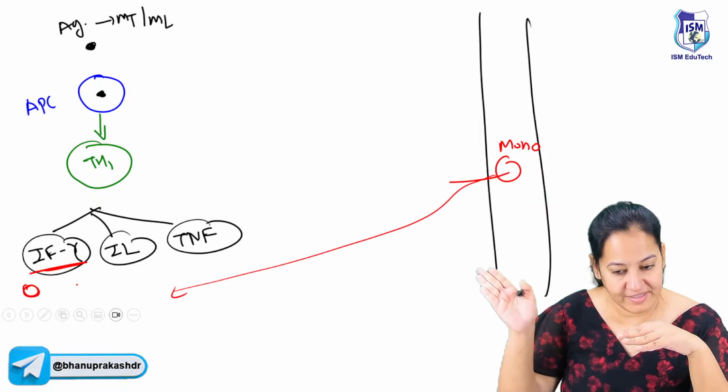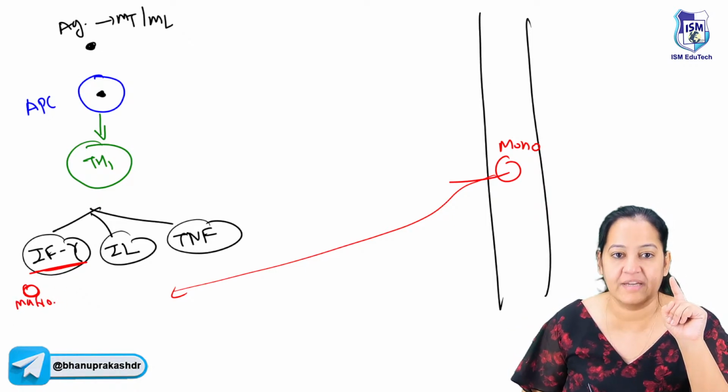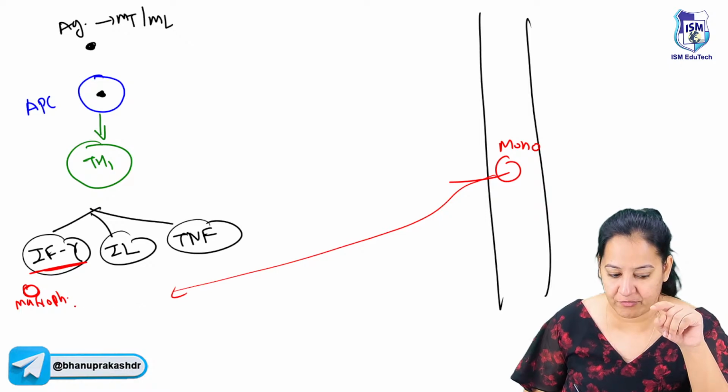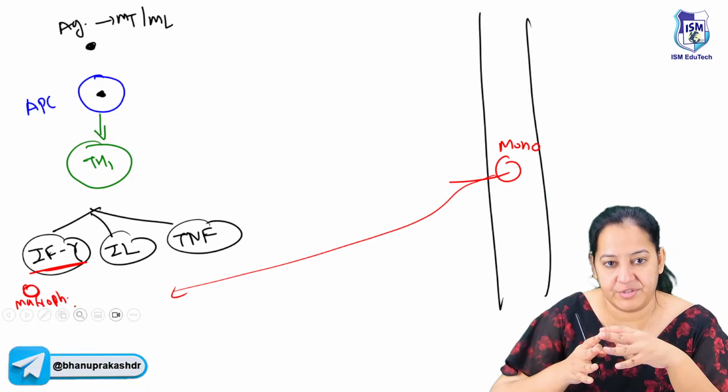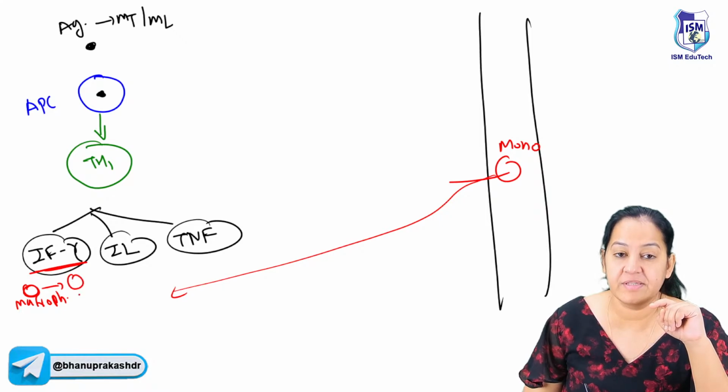Monocytes, they not only take monocytes out. Once the monocyte is out, it is known as macrophage. Now I will not call it monocyte, I will call it macrophage. This cell is macrophage. After that, they modify the macrophage. They make it large, the nucleus is vesicular. The modified macrophage is known as epithelioid cell. So this will become epithelioid cell.